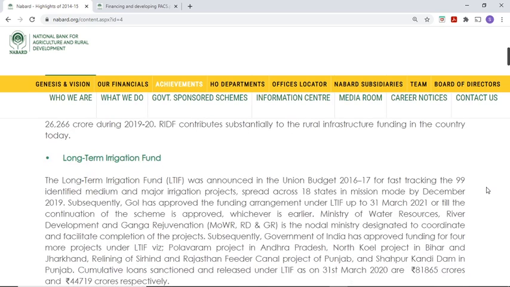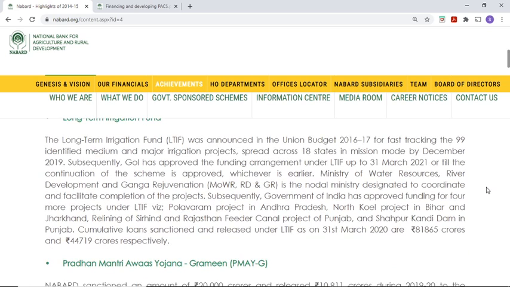Okay, next one. Long-term irrigation fund. Long-term irrigation fund was announced in Union Budget 2016-17 for fast tracking the 99 identified medium and major irrigation projects. So I have mentioned this in the last video. I am just reading what is given here. Subsequently, GOI has approved the funding arrangements under LTIF up to March 2021 or till the continuation of the scheme is approved, whichever is earlier. Ministry of Water Resources, River Development and Ganga Rejuvenation is the nodal ministry designated to coordinate and facilitate completion of the projects. Subsequently, Government of India has approved funding of 4 more projects under LTIF.